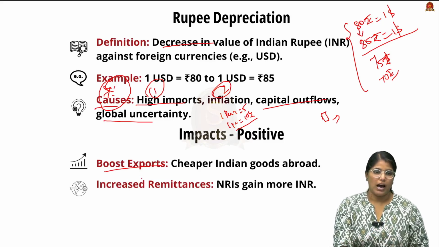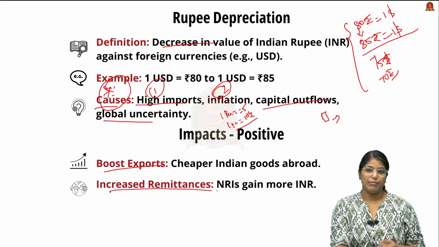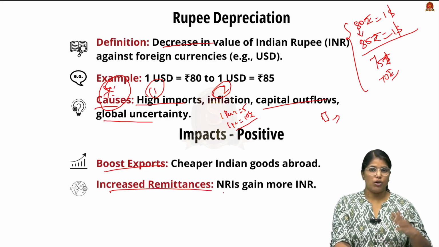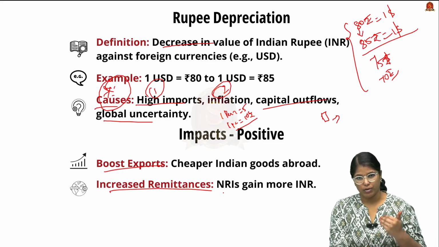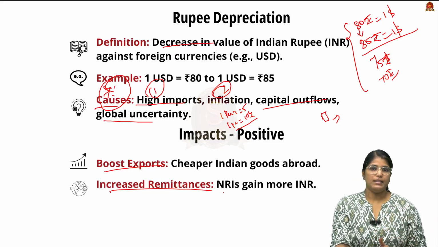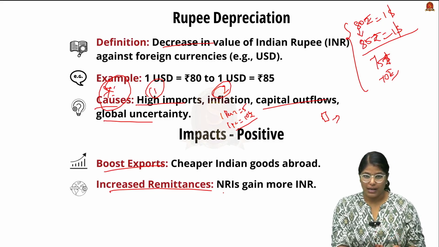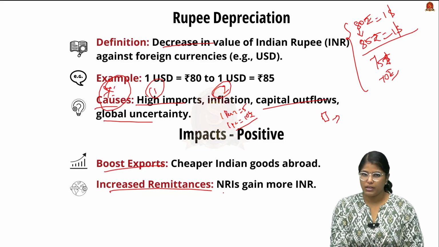Remember this. Another important thing is there will be increased remittances. So if a person, for example, an NRI who is working abroad, sends money to their home country, then they will be getting a lot of money when the rupee is being depreciated. So these are the positive impacts of it.